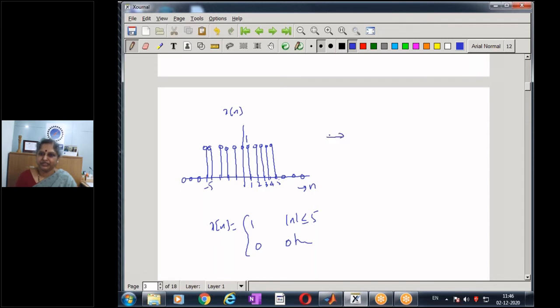Now for this sequence, if I compute X of omega, this is going to be periodic with period 2 pi, and it looks something like this.